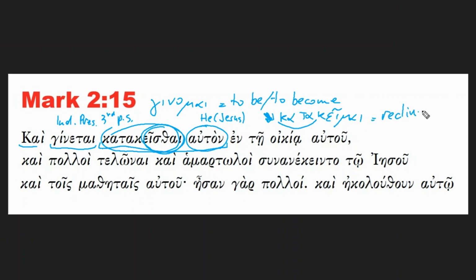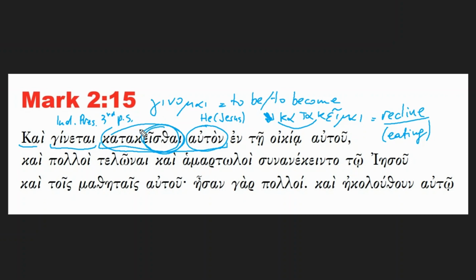To recline. This is the verb that is generally used to understand the action of eating, okay? Because in those times, people, especially for big parties where there are a lot of people invited, were not sitting down, they were actually almost lying down on the floor to eat, right? So there was the practice of reclining for dinner. Okay, so it's the verb that is used for having dinner.